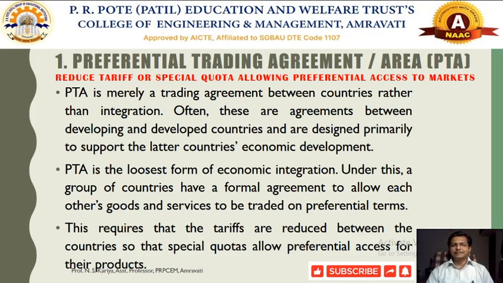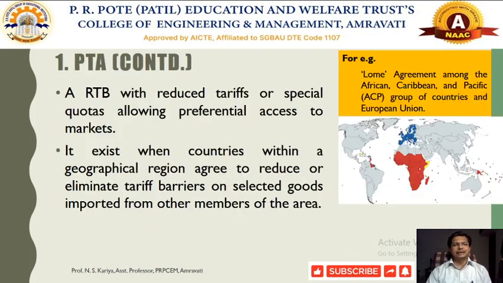Indo-Japan preferential trade agreement would be there. So there are several types of preferential trade agreement that took place. Now when we are talking about this preferential trade agreement, let us have one example. This is called the Lomé agreement. The agreement took place in certain countries: African countries, Caribbean countries and Pacific countries.